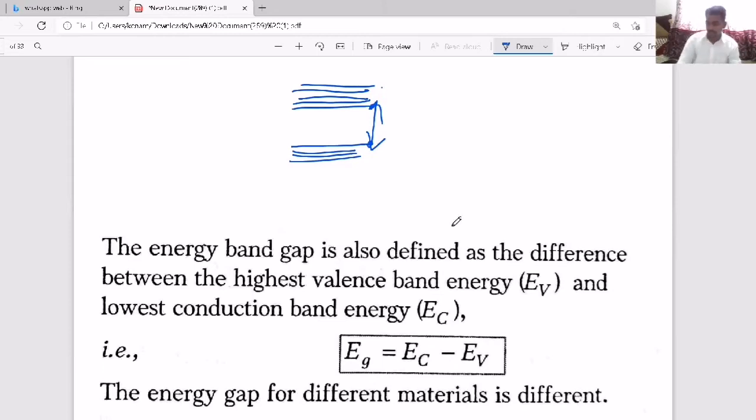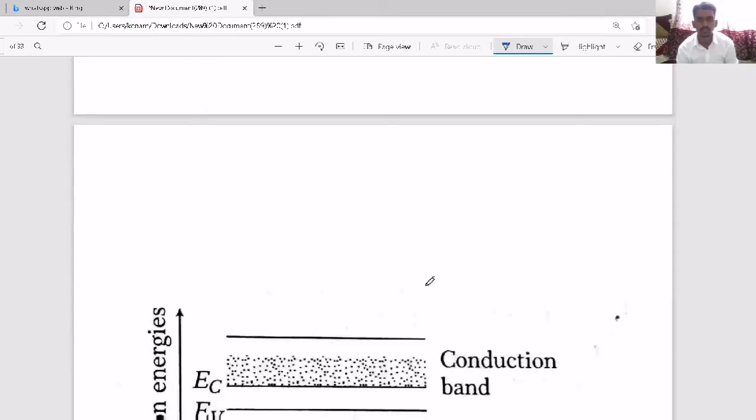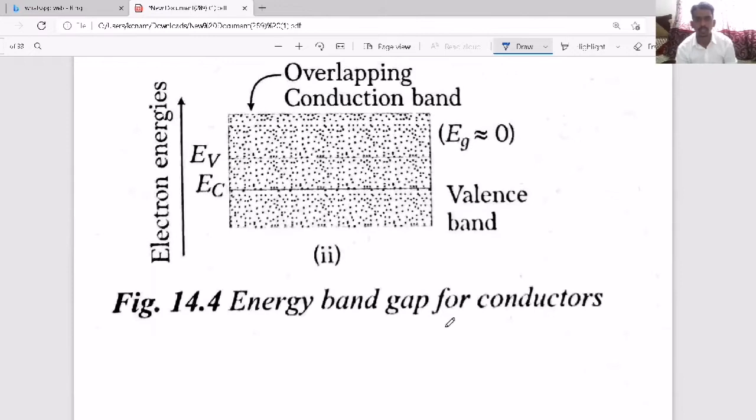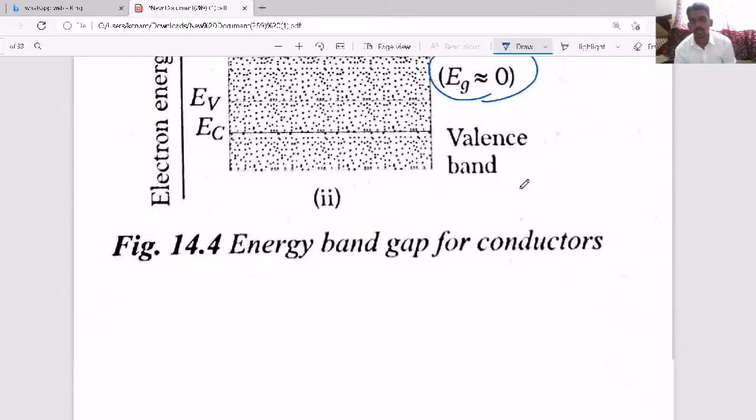That energy band gap is 0 for metals, less than 3 electron volt for semiconductors, and greater for insulators. Like here, conduction band, valence band. In the case of conductors, you can see both of them are overlapping each other. So how much is the energy gap here? In this case, the energy gap is 0. That kind of substance we call metals or conductors.